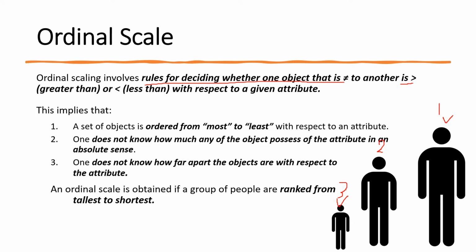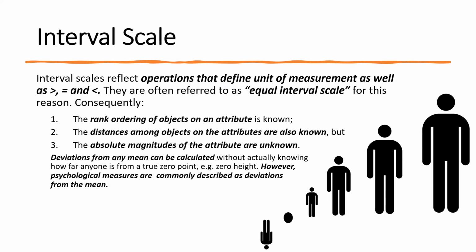And the third one is the interval scale. It's a very popular scaling method that we generally use in research, not only in psychological sciences but even in physical sciences. The operations that define the unit of measurement, as well as, obviously, the properties of the nominal and ordinal scales are also included here, but the additional property is equal interval.